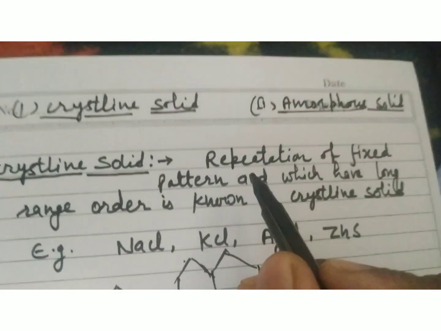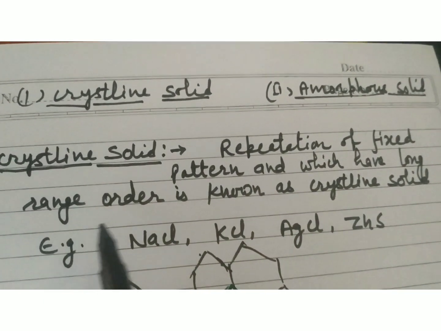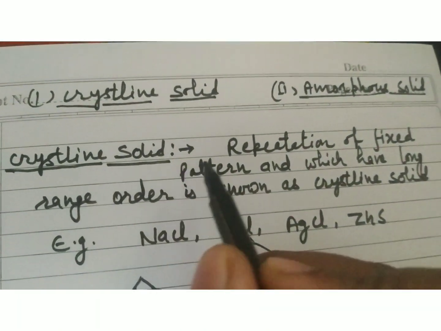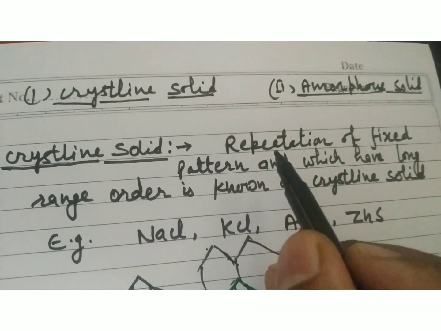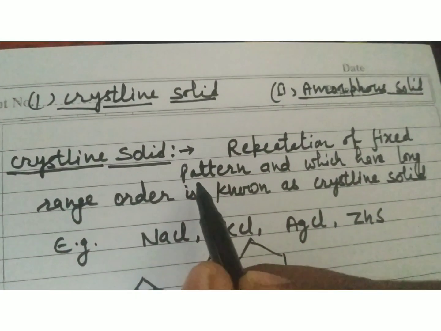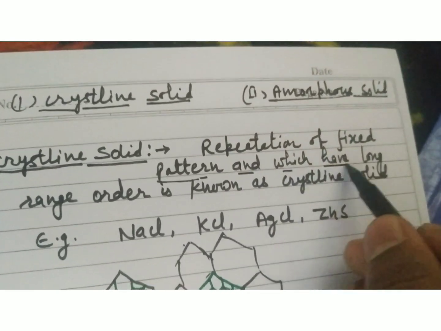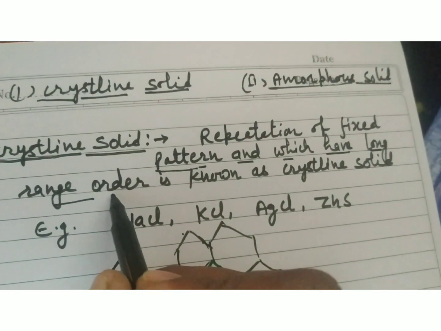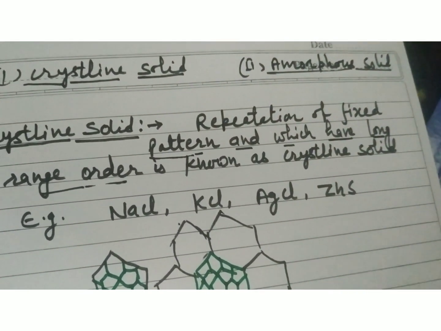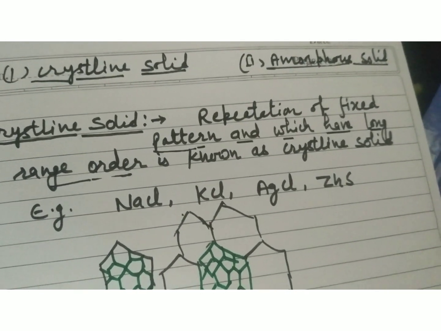A solid in which there is repetition of a fixed pattern and which has long range order is known as a crystalline solid. Long range order means regular arrangement of atoms, ions or molecules over a long range.